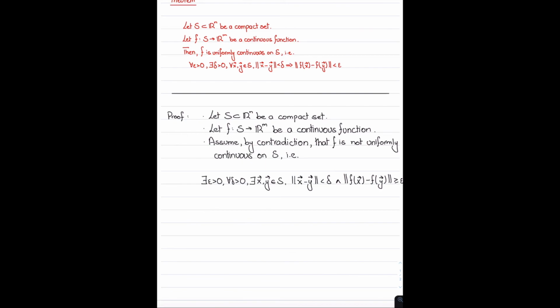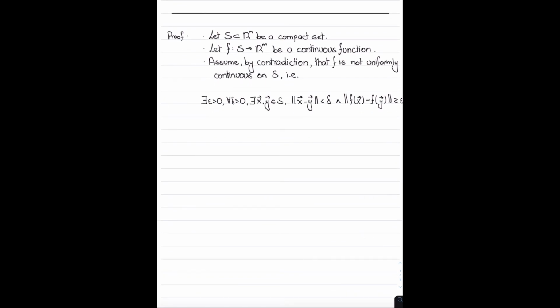Right? So what I'm going to do now is you can take any epsilon greater than 0. It actually does not matter in this case. And you can derive a contradiction for any epsilon greater than 0. Sometimes in some proofs, in fact most of the time, whenever there is an existential quantifier, you typically show that there is at least one value of epsilon for which this negation is true. In this case, it turns out that it does not matter what epsilon you take, so you can just take any epsilon greater than 0. So I'm going to say fix an epsilon greater than 0, fix any epsilon greater than 0.